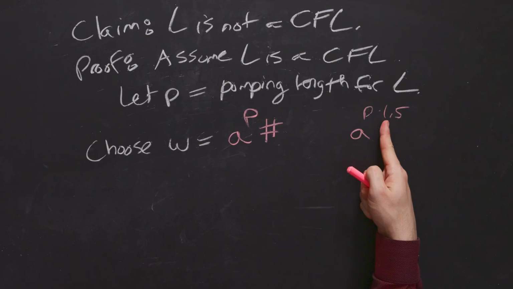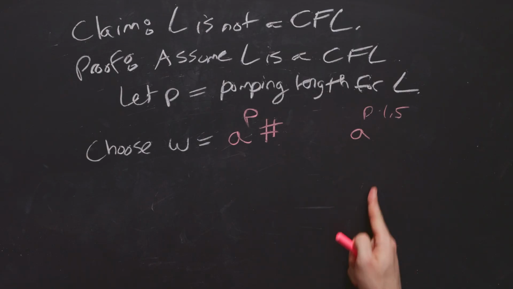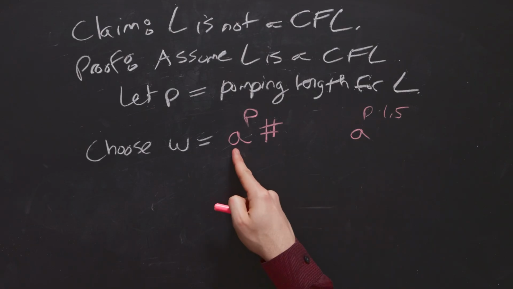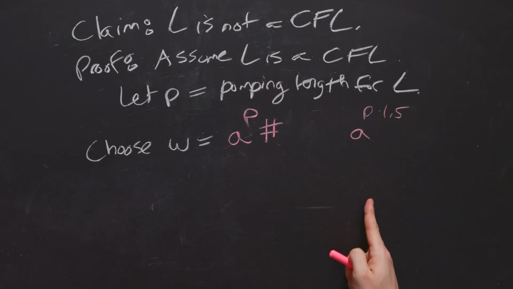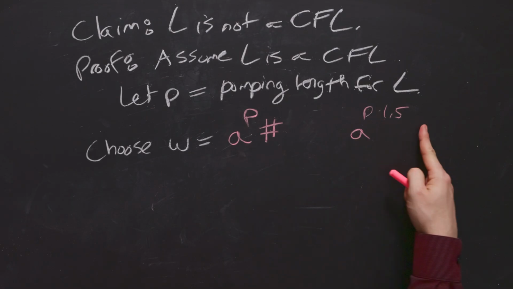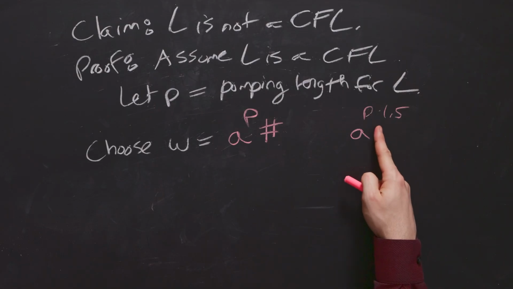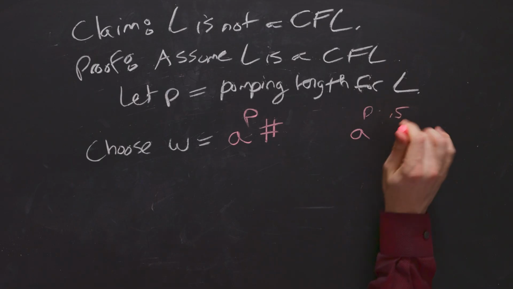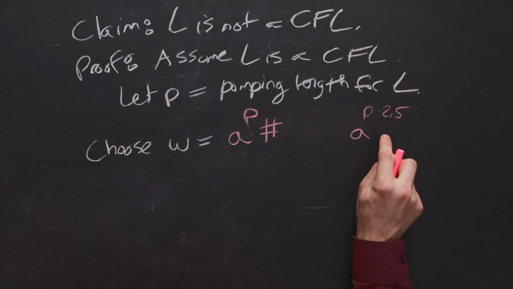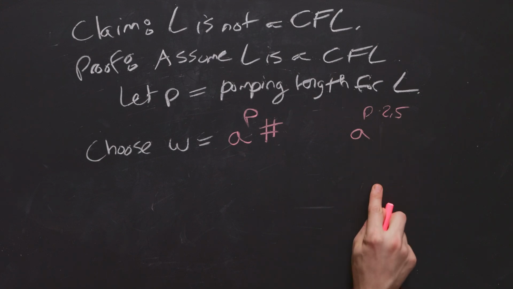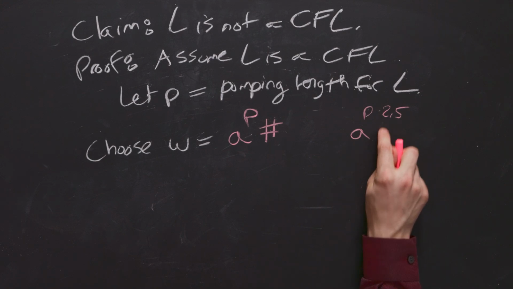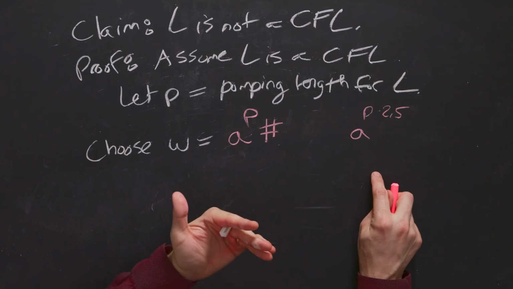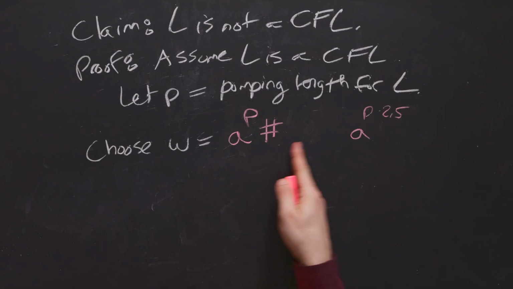So if we're here and we tried to pump down, then that means we could be all the way down to p over 2, which is less than this. Similarly, if we pumped up, then we could in principle go all the way to 2.5 times p. And so you may think, okay, we need to go up to 2.5 times p. Well, now we're actually home free, because if we're this high, then if we pump down, then that means that we'll be down to, at most, 1.5 times p, which is going to be some length in here.